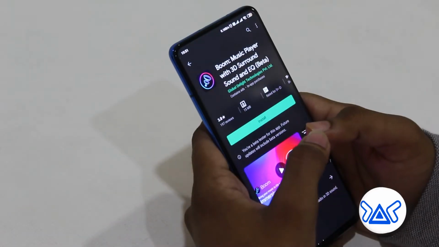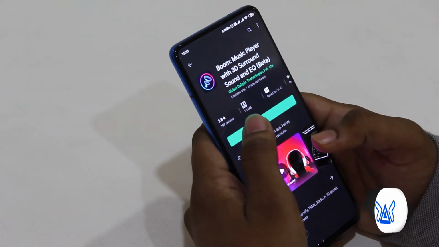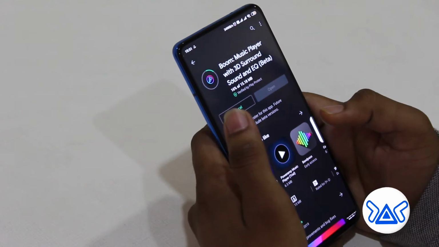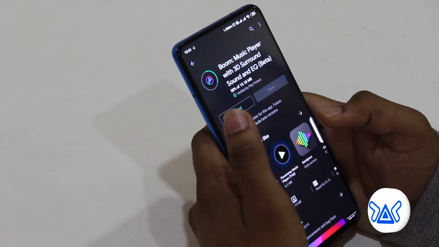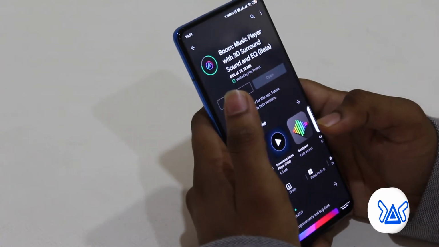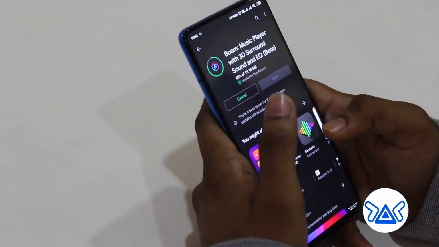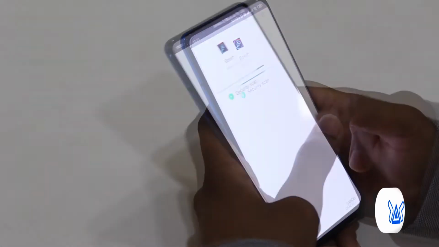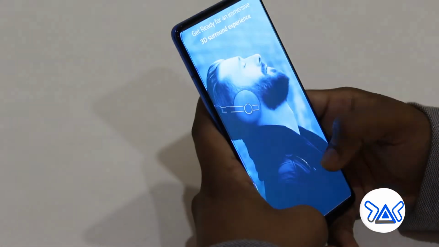The next app here is the Boom app, that is a music player with 3D sound effect. You can hear any of your playlists or any of your songs in 3D sound. I will show you one example, but the best experience will be on your earphones, headset or any of your Bluetooth device. It is getting downloaded now.